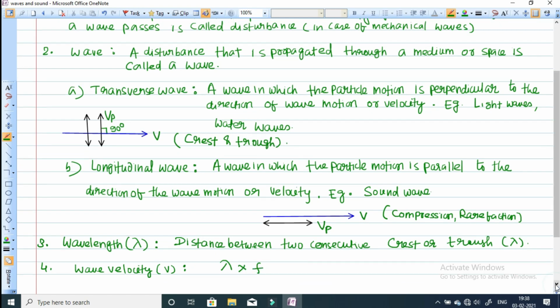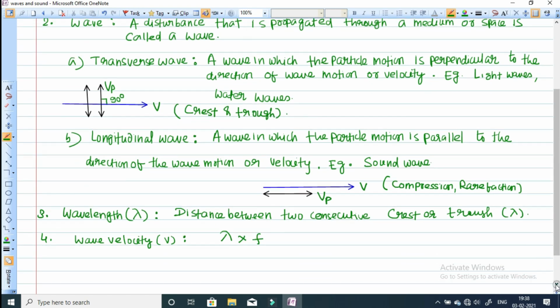Frequency is the number of oscillations per second, because the particles are oscillating. Where f is the frequency of the wave, and lambda is the wavelength. This is the relationship between frequency and wavelength.